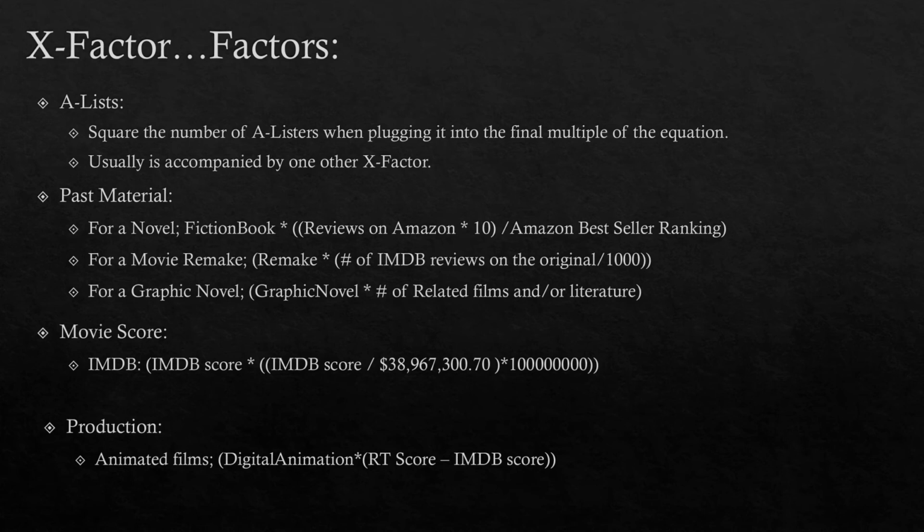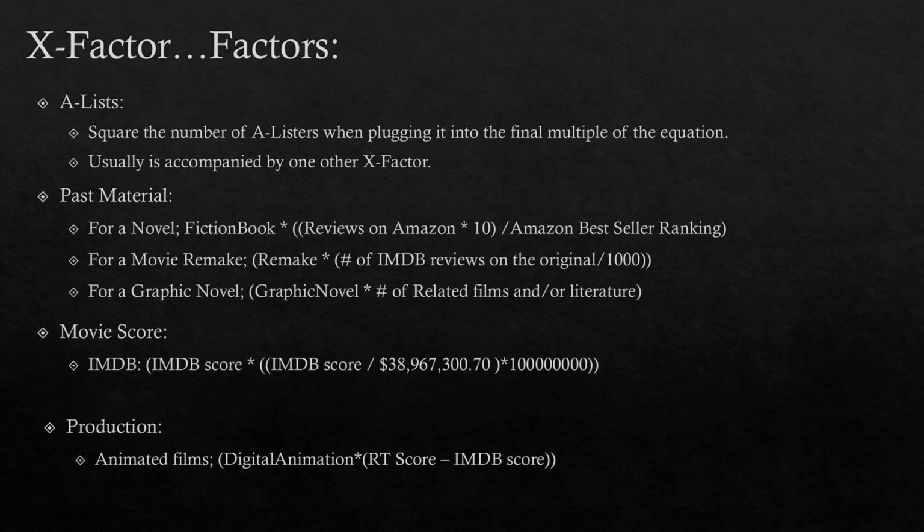For a movie remake, you take the corresponding value for a remake, multiply that by the number of IMDb reviews on the original divided by 1,000. For a graphic novel or comic book, you take the corresponding value for the graphic novel and multiply that by the number of related films and/or literature.